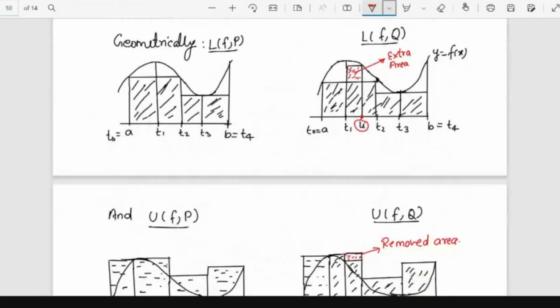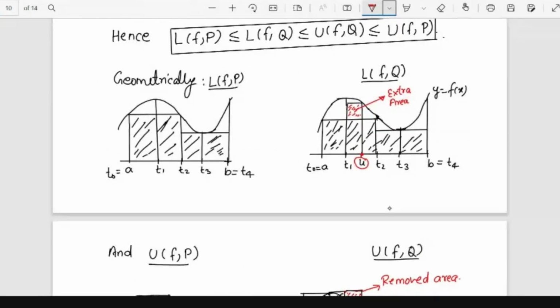Now we can see it again by this picture. This is the lower sum.